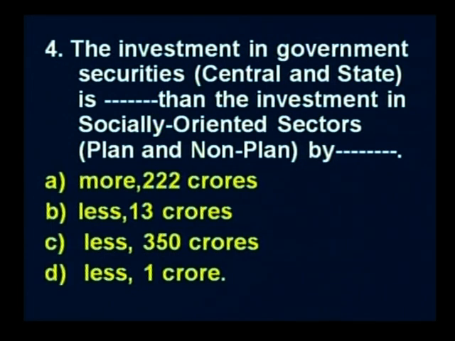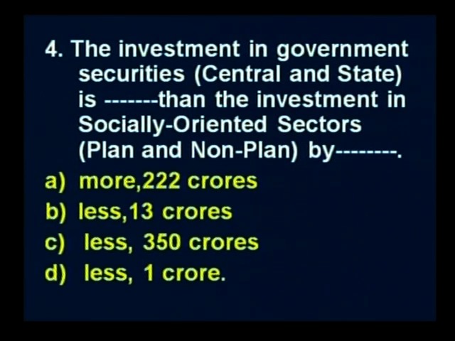By again dash. So, I will repeat the question. The investment in government securities, that is central and state together, is dash than the investment in socially oriented sectors, plan and non-plan, by dash.